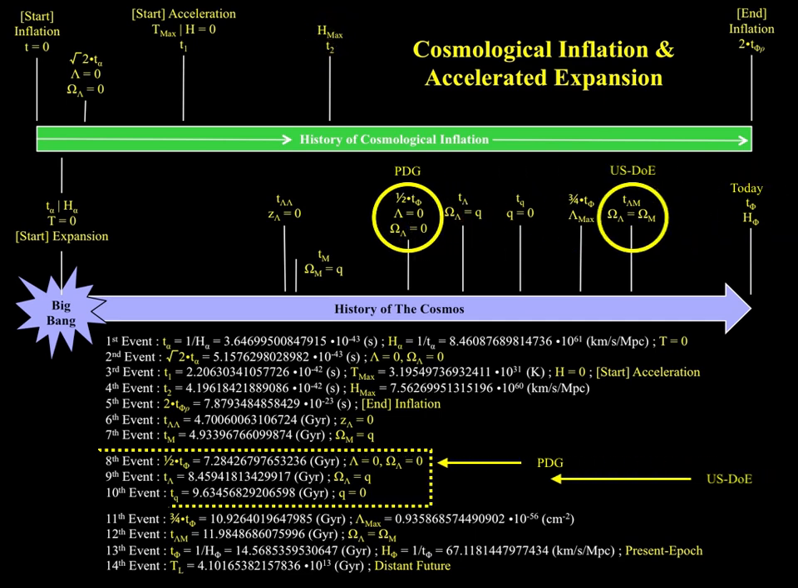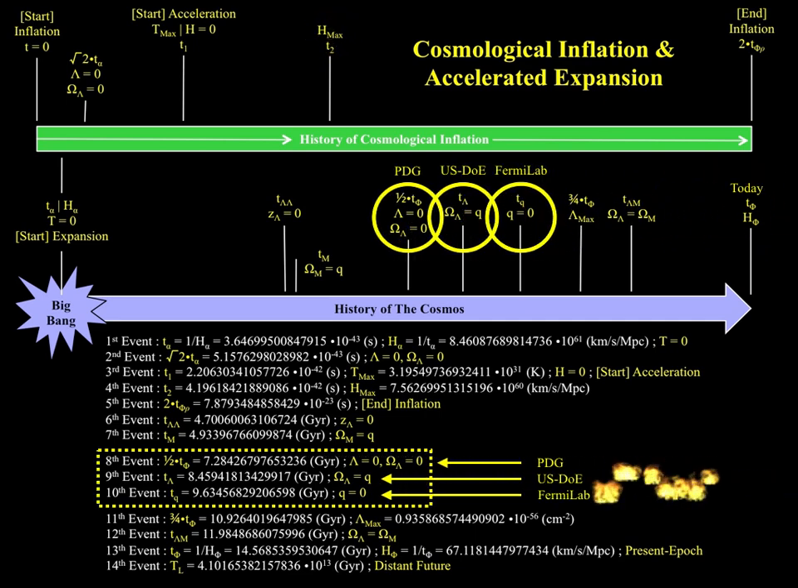Now that we've looked at cosmological inflation in some detail, we're going to scrutinize the 8th, 9th and 10th events. These events relate to standard model of cosmology estimates for the commencement of cosmological acceleration. To cut a long story short, the standard model of cosmology is in conflict with itself and from this, we've identified what we have termed the cosmic acceleration problem. Let's now do a deep dive into it.